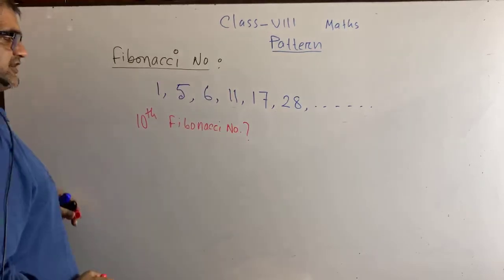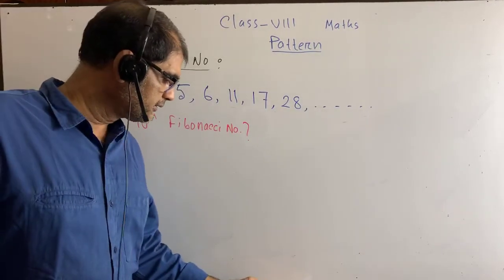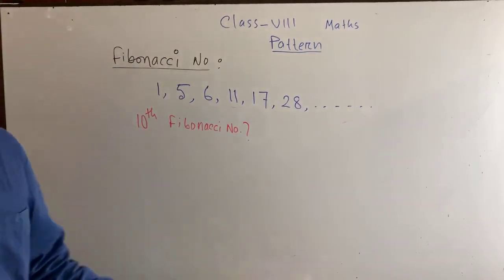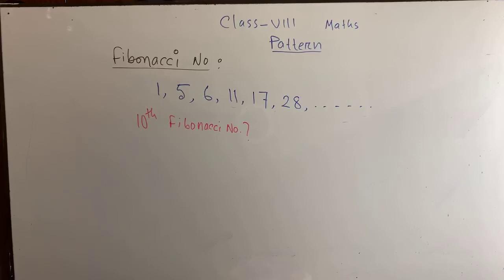I want to get an answer from my students. The 10th Fibonacci number. It is given in your book, right? In the activity, this math is given.